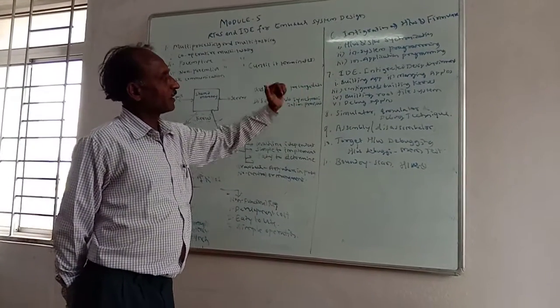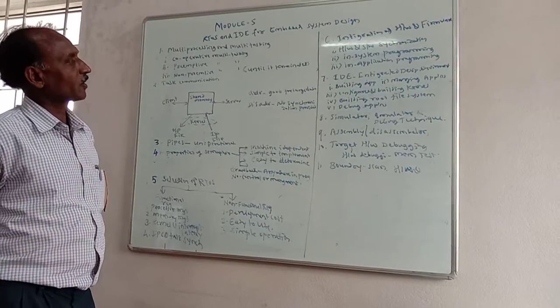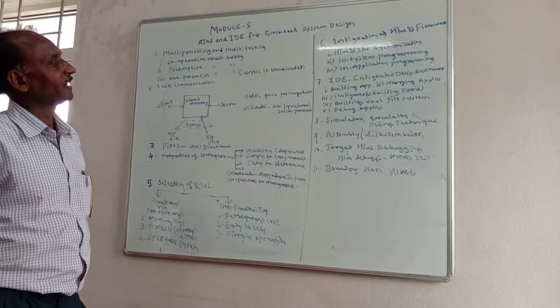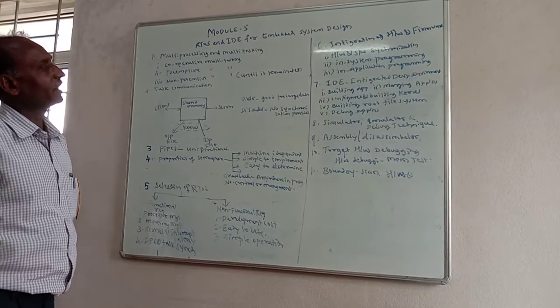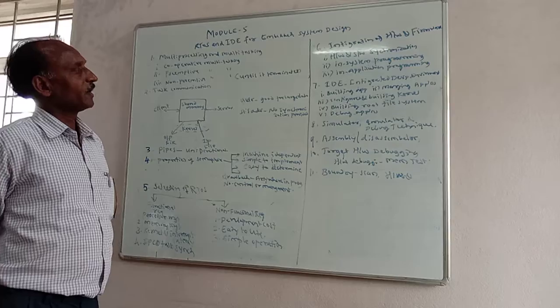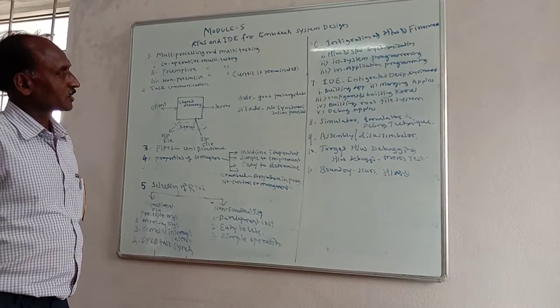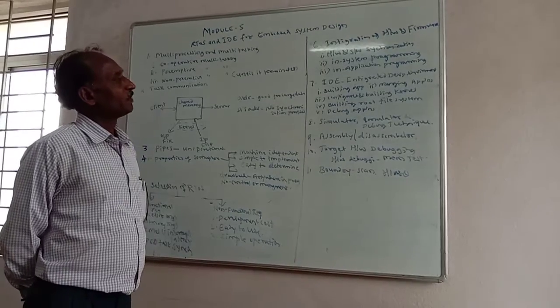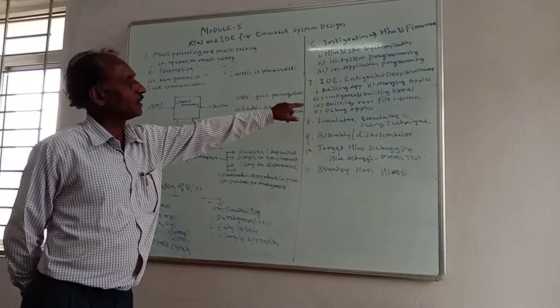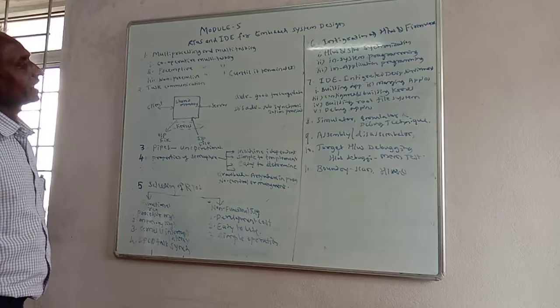Another important point is the IDE. IDE means integrated development environment. In RTOS, to design and develop any programs, many environment features are important. The first is building an application.